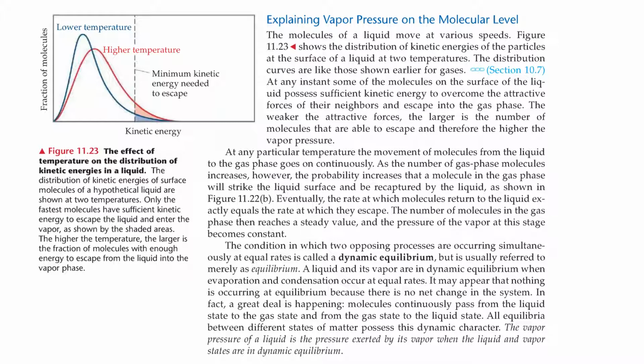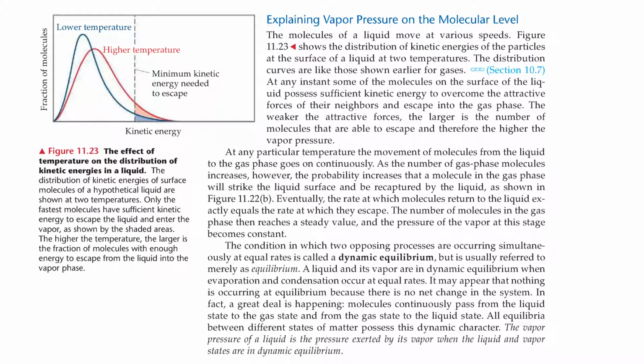The condition at which two opposing processes are occurring simultaneously at equal rates is called dynamic equilibrium, but is usually referred to merely as equilibrium. A liquid and its vapor are in dynamic equilibrium when evaporation and condensation occur at equal rates. It may appear that nothing is occurring at equilibrium because there's no net change in the system.